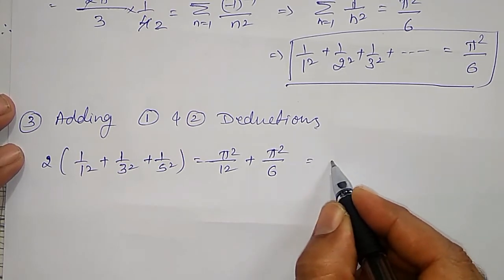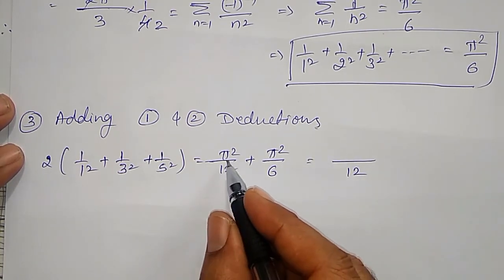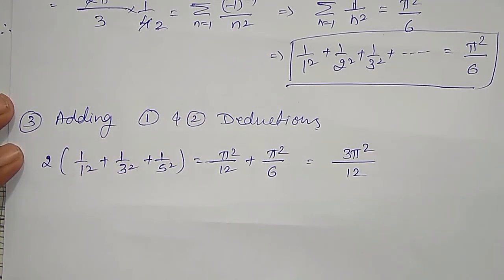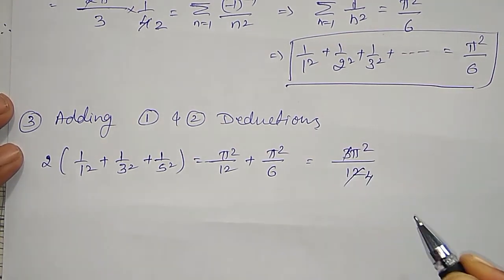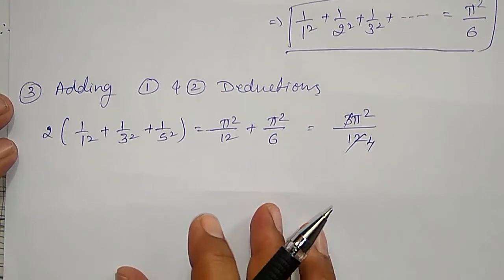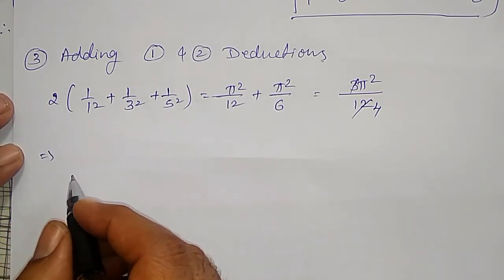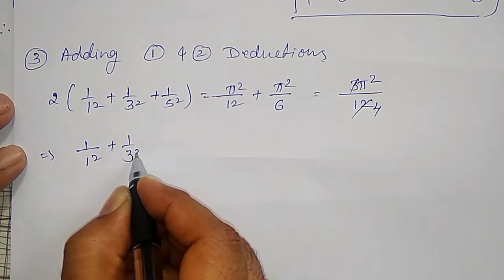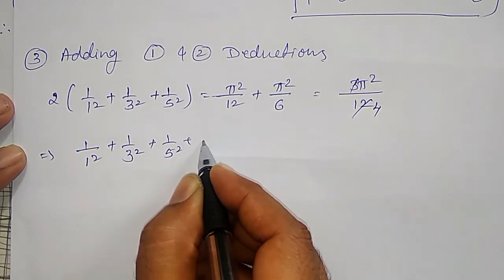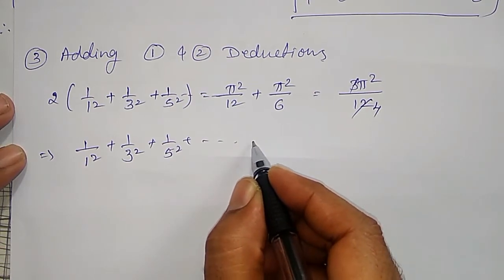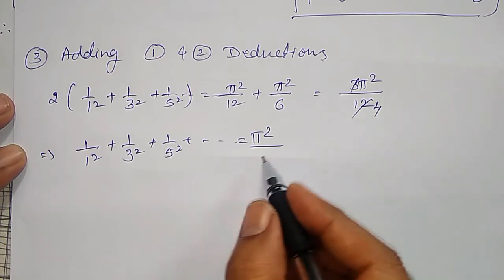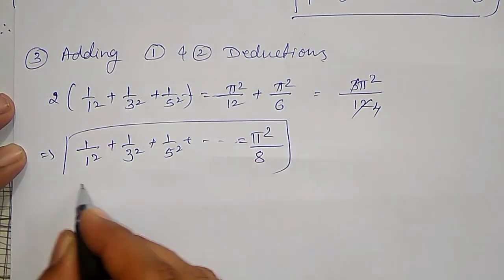Again taking LCM as 12, pi square plus 2 pi square will become 3 pi square. 3 pi square by 12, that is 3 ones are 3, 3 fours are 12, and this 2 I will shift to the other side and I will get the required answer, which implies 1 by 1 square plus 1 by 3 square plus 1 by 5 square plus so on equal to pi square divided by 8, since 4 into 2 is 8. This is my required final answer.